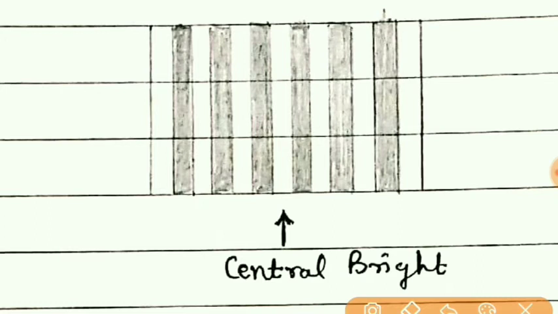And so the width of any bright region or any dark region can be obtained, and it is to be noted that the width of the bright and the dark is the same. Distance between two dark is considered as a bright region. Similarly, distance between two white is called a dark region.